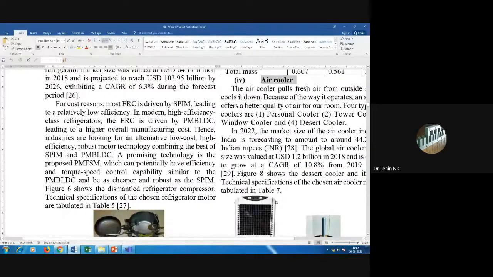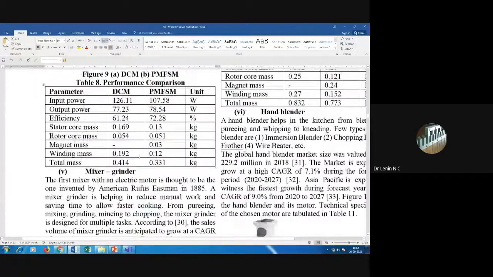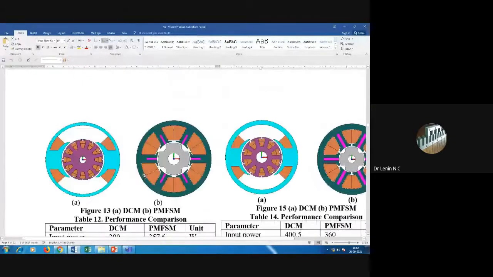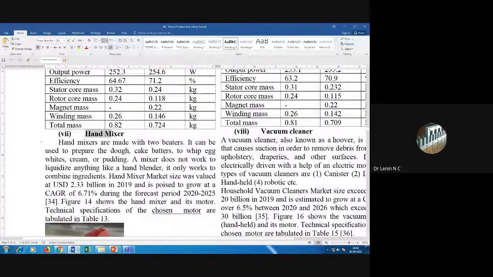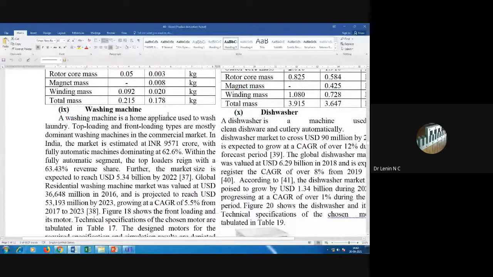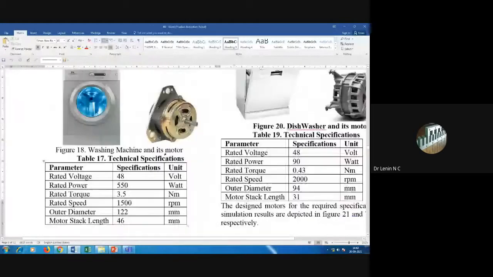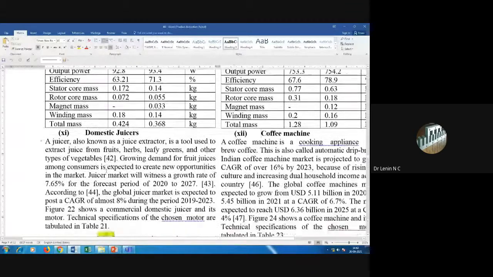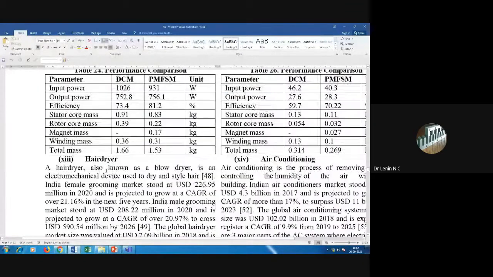Air cooler, mixer grinders and blenders, hand mixers, vacuum cleaners, washing machines, dishwashers, domestic juicers, coffee machines, air dryers, air conditioning units.